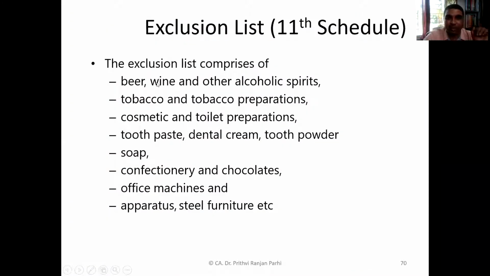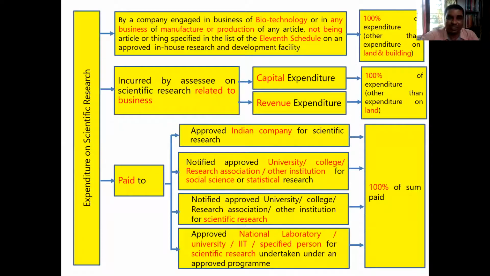Just have a look at the exclusion list under the Eleventh Schedule: beer, wine, and other alcoholic spirits, tobacco preparations, cosmetic and toilet preparations, toothpaste, dental cream, tooth powder, soap, confectionery and chocolates (confectionery means sweet-type products), office machines, apparatus, and steel furniture. Even if someone is manufacturing all these items, they still cannot get benefit under this section.